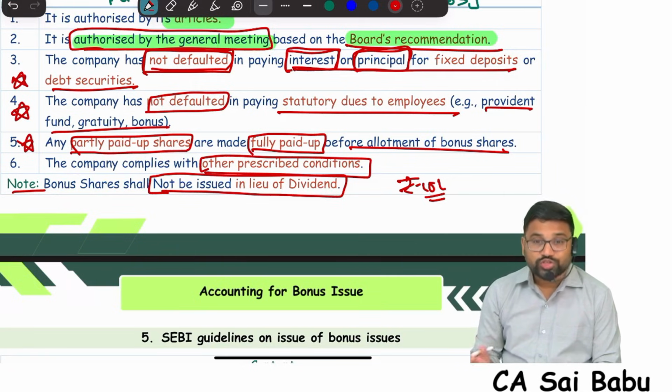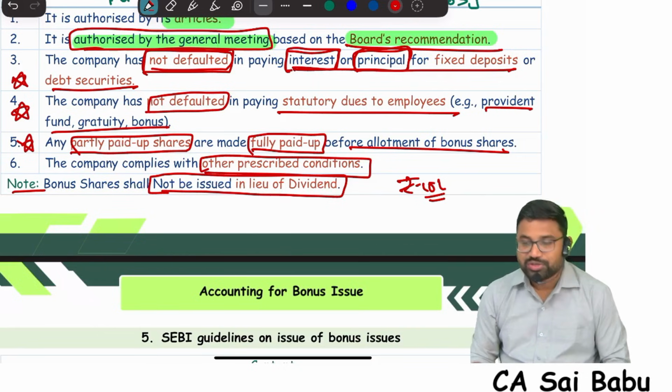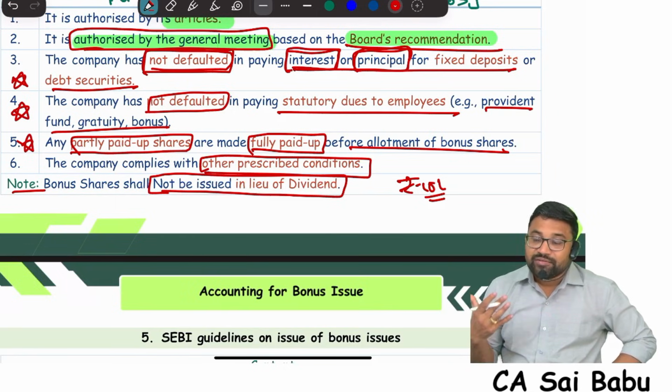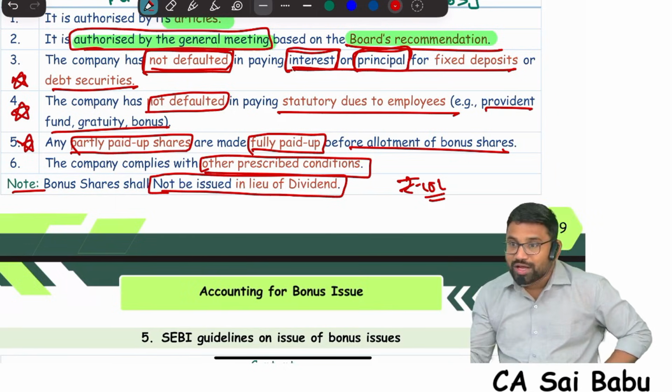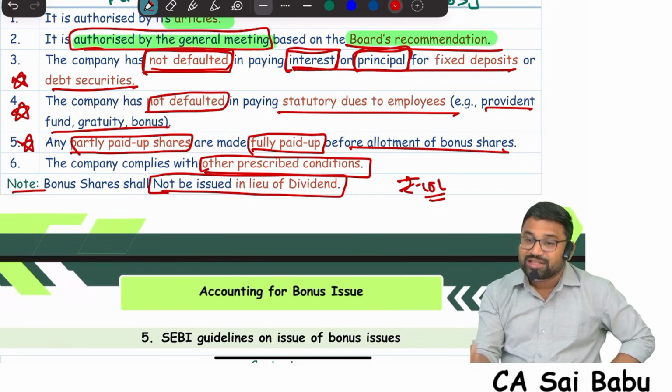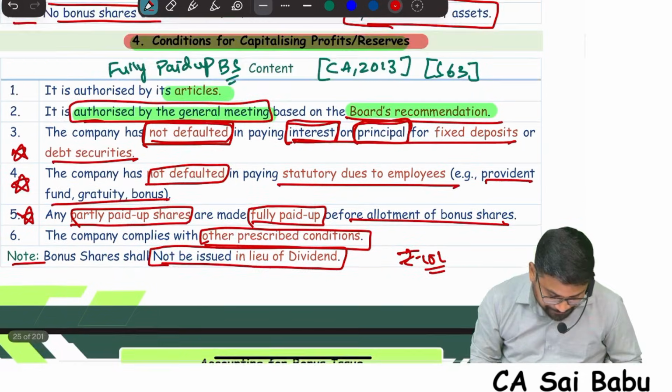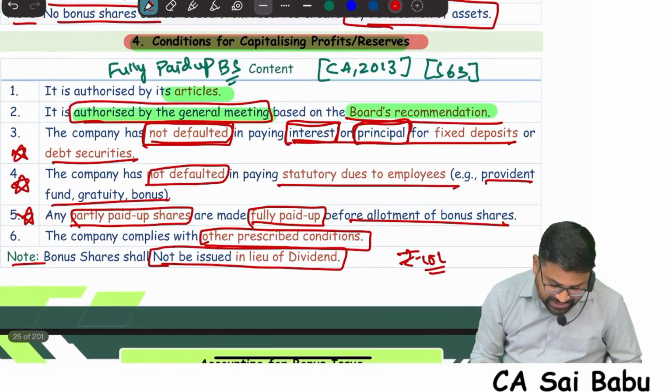So in order to stop that, they said bonus shares shall not be issued in lieu of dividend. So you understand the intention of the act? The intention of the act is, dividend involves cash outflow. Company has to make the payment of cash in the form of dividend if they declare. But in case of bonus share, they are not paying any cash. So some companies are thinking that we are giving bonus means we are giving dividend only. No, that is not correct. So bonus share shall not be issued in lieu of dividend.